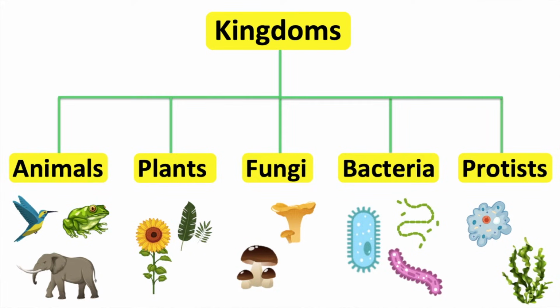Protists. These are mainly unicellular organisms that live in water. For example, algae and chlorella. Some produce their own food or get food from the environment.